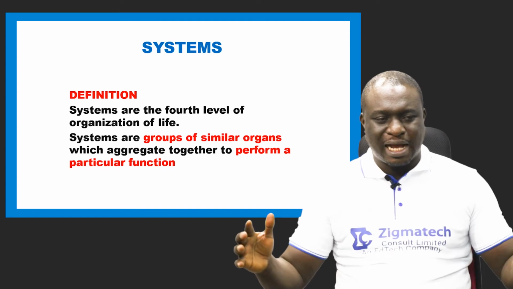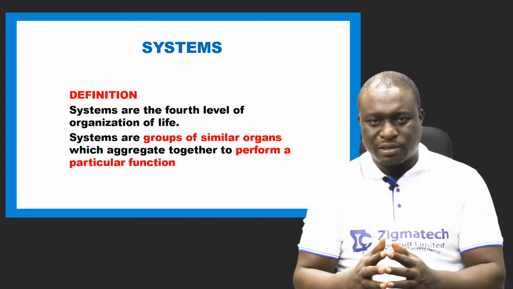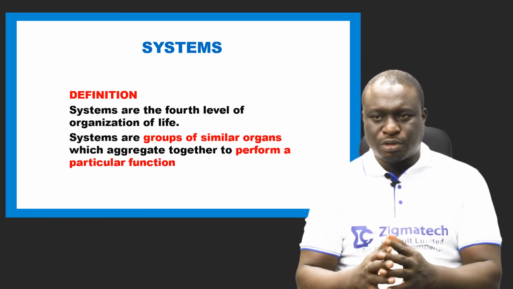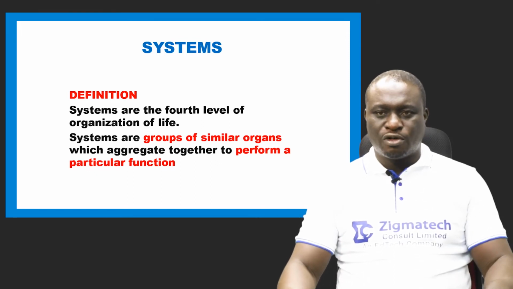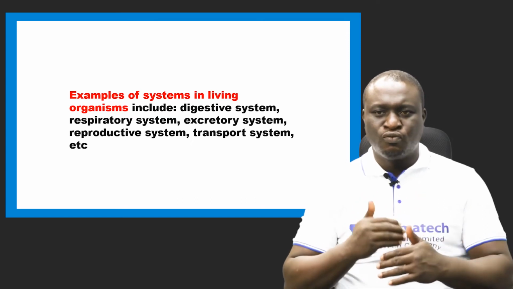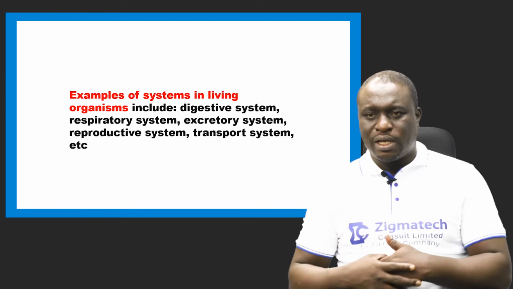In organs, it has to do with groups of tissues. In tissues, groups of cells. In systems, groups of organs. Okay? So groups of organs come together and carry out a particular function. Let's take a look at some examples of systems in living organisms. They are found both in plants and also in animals.